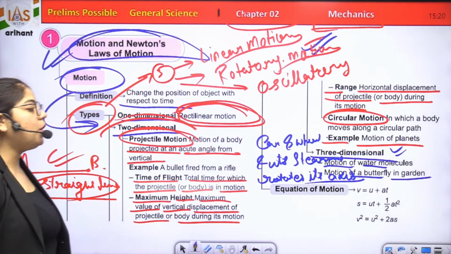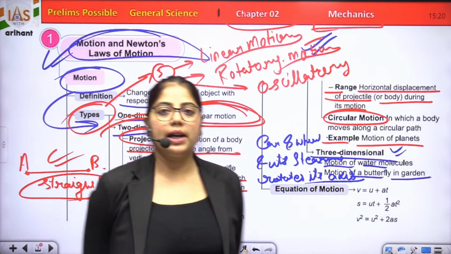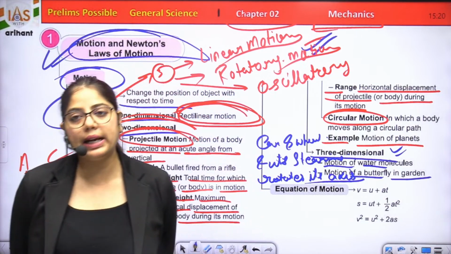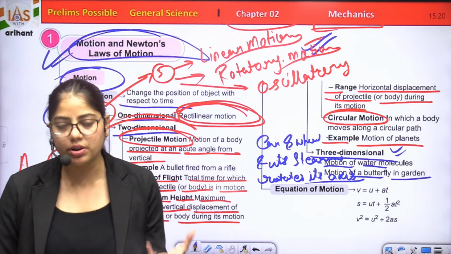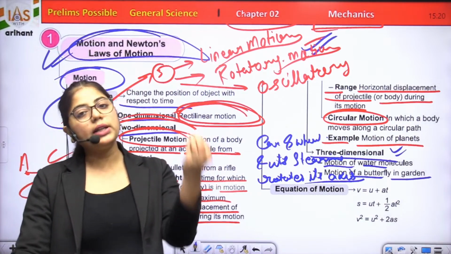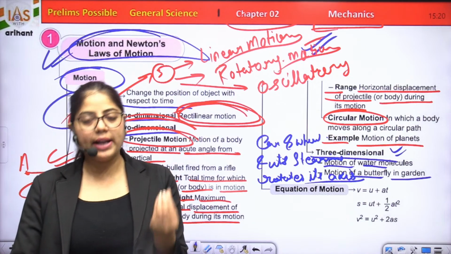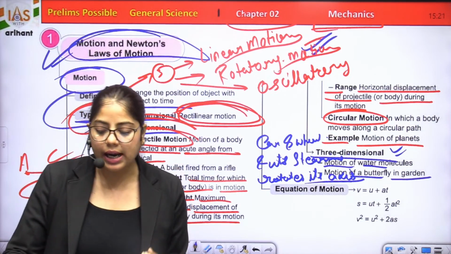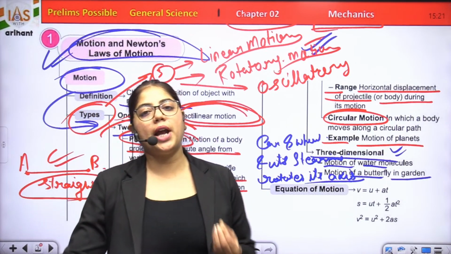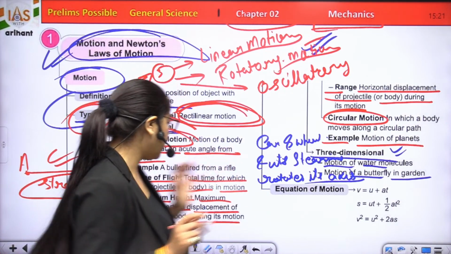Motion of water molecules, motion of a butterfly in a garden, these are examples of three-dimensional motion. But the question arises, what is three-dimensional motion? If all three coordinates specifying the position of an object change with respect to time, then the motion of the object is called 3D. Clear?